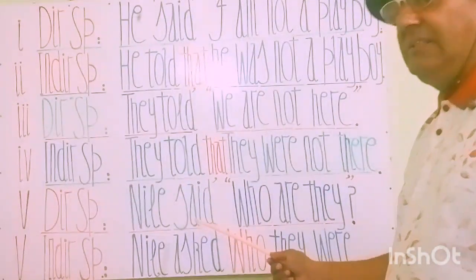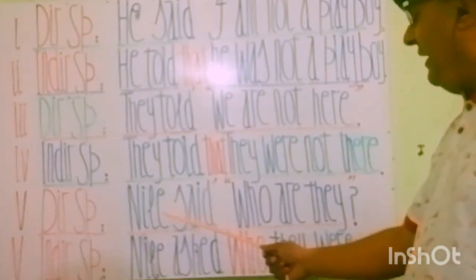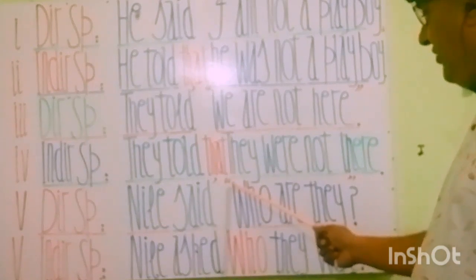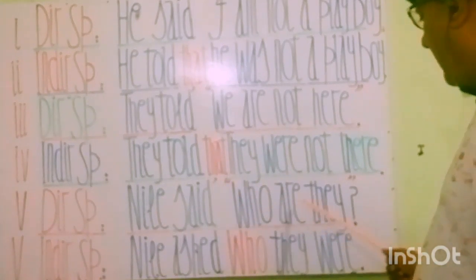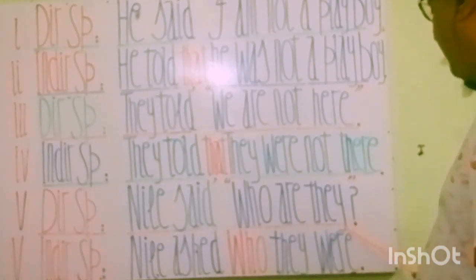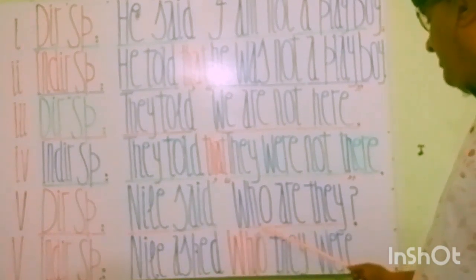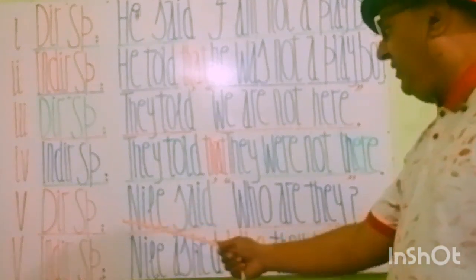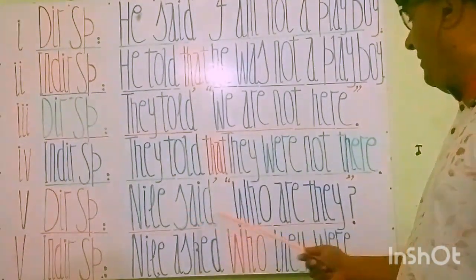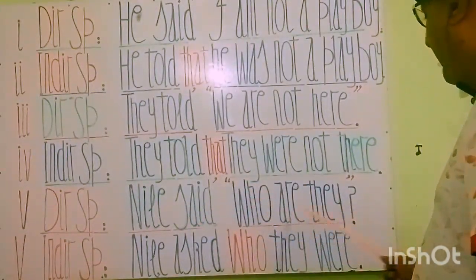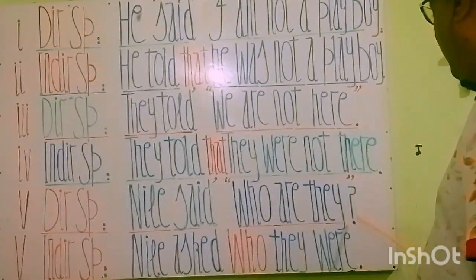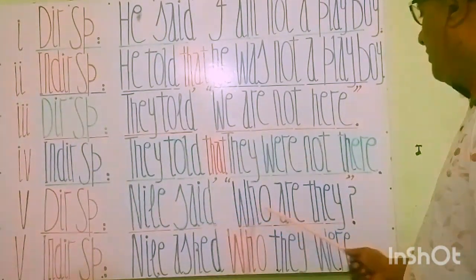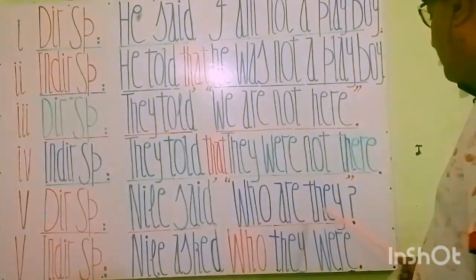You see my students and viewers, listeners. Nile said, Nile ने कहा, comma, and inside the commas who are they? Commas close, interrogative sign. This is a questionary statement. This is an interrogative statement. In direct speech, Nile said, Nile ने कहा, comma, inverted comma start. Who are they? Commas close, interrogative sign. वो कौन हैं? Nile said, who are they? Nile ने कहा, वो कौन हैं?